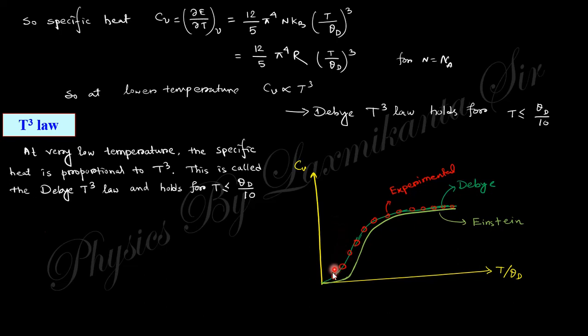So finally, if you draw this curve, these red dots are the experimental result, and Debye actually matches with this experimental result, and the Einstein will be like that. So the Dulong-Petit law gives the straight line, that is 3R, which matches at higher temperature. At lower temperature, Einstein deviates some portion, but Debye satisfies this T cubed law in the lower portion. So I think it is clear about all these things we just discussed here. Some calculation you need to do yourself. I think you can do that.